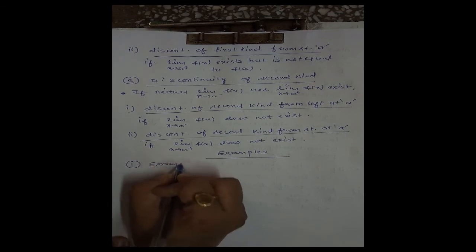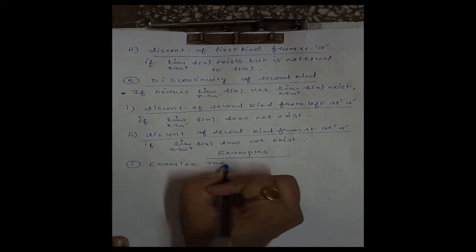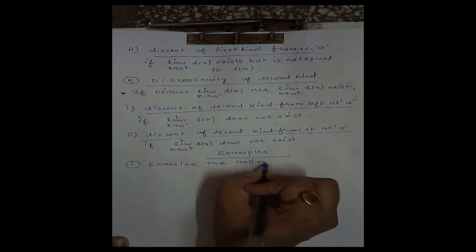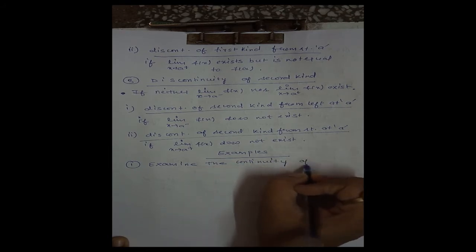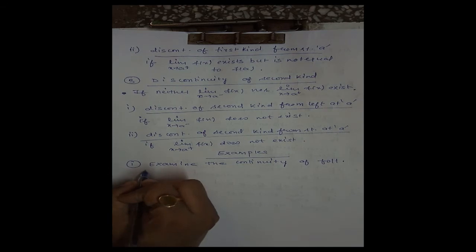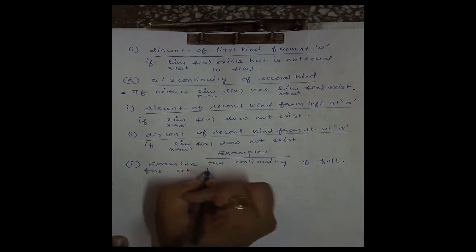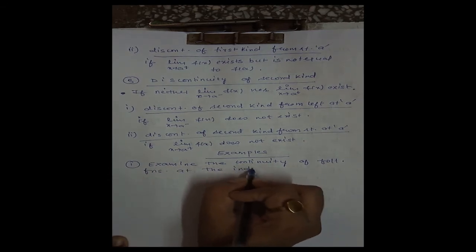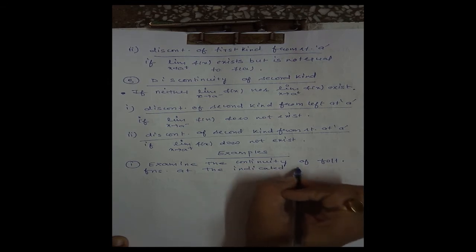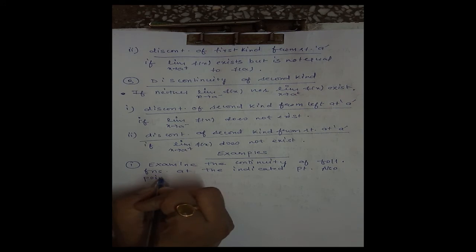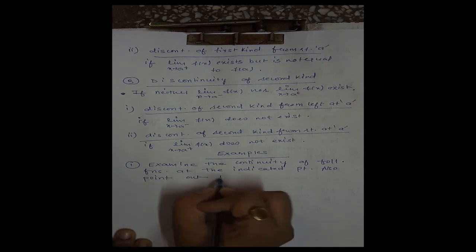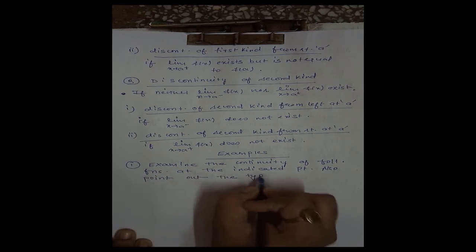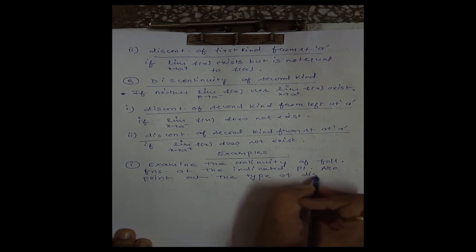Examine the continuity of following functions at the indicated point. Also point out the type of discontinuity if any.